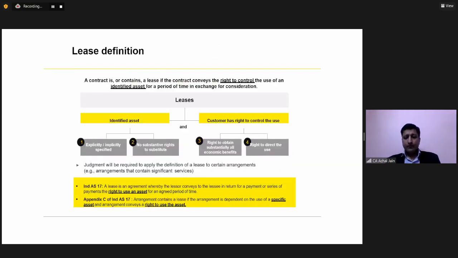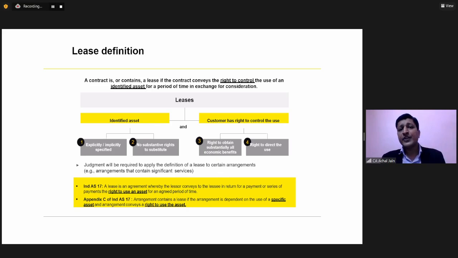Further, this is again something very important for all of you: under IND AS 116, the way leases are defined has completely changed. I would say completely changed because it's a big shift from what we understood.